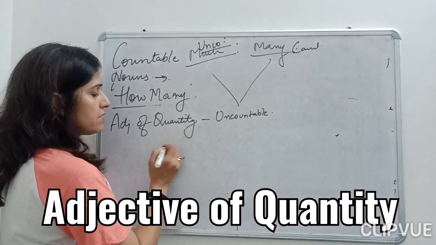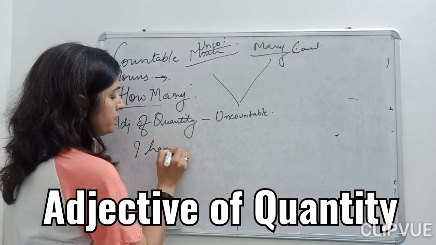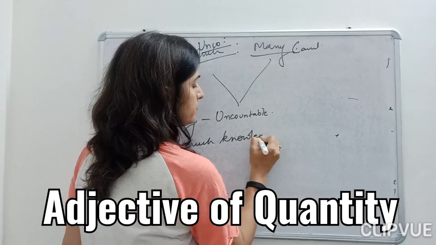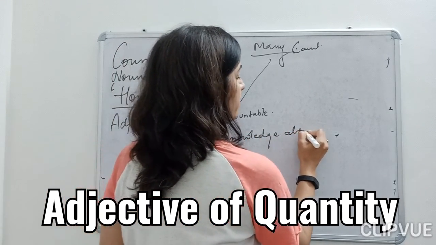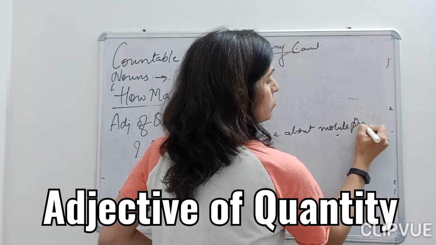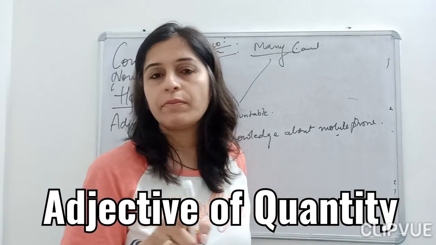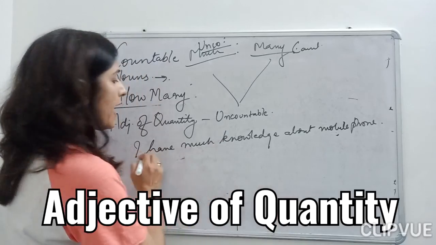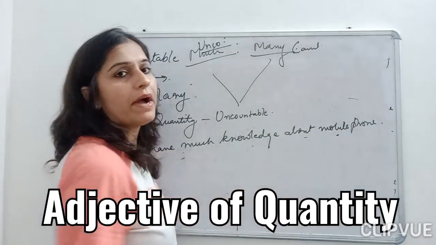Now let's see here, children. Suppose I say I have much knowledge about mobile phones. I don't have much knowledge about mobile phones, children. This is just an example. So I have much knowledge about the mobile phones.